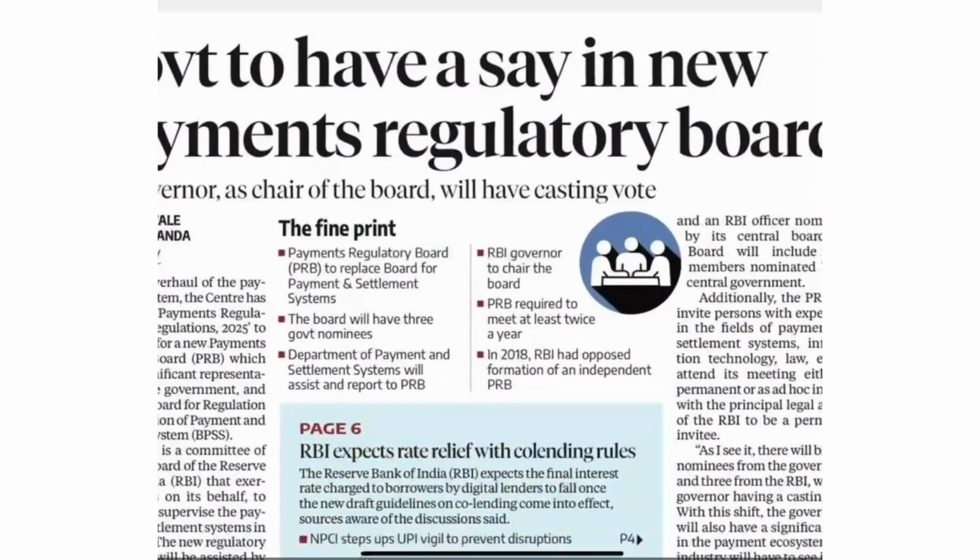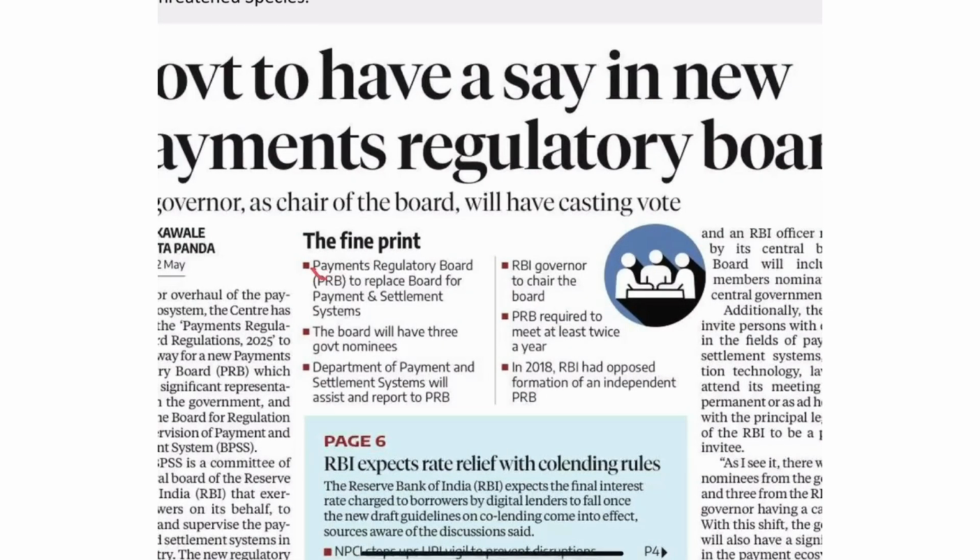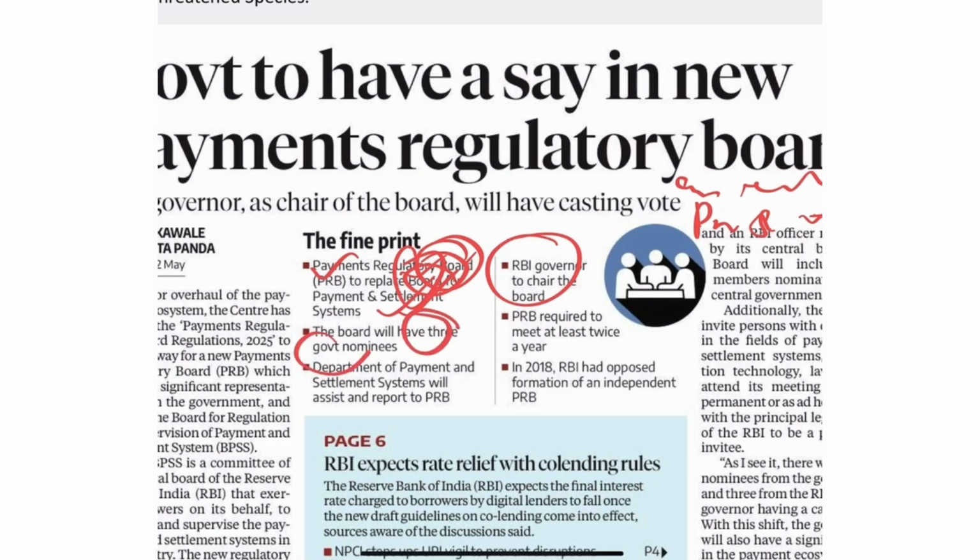The next article: the new payment regulatory board is going to replace the board for payment and settlement systems. Okay, so this board is established under which act? This is the first question. Under the Payment and Settlement Systems Act 2007. Who will chair this board? The Governor. Are there government employees in this board? Yes, it will have 3 government employees.